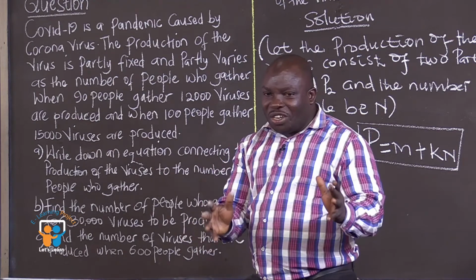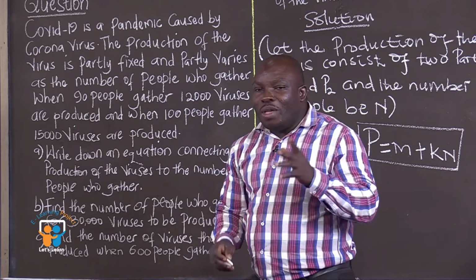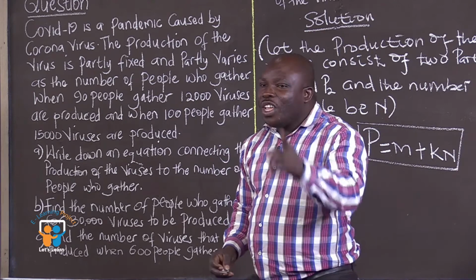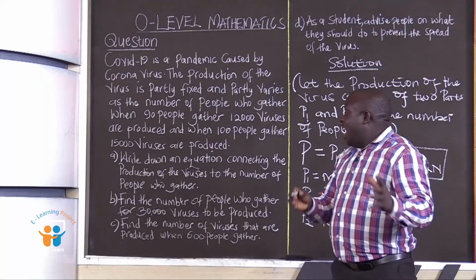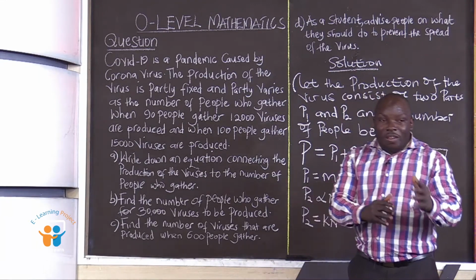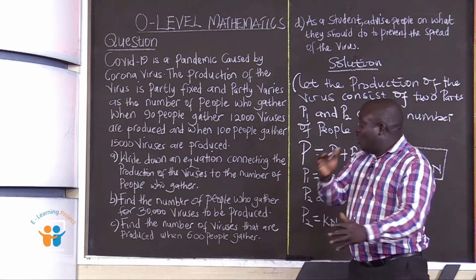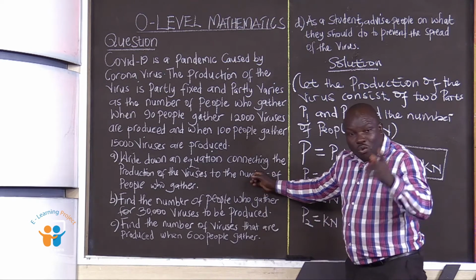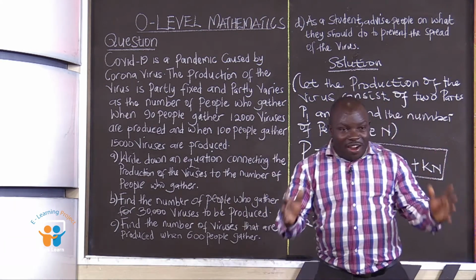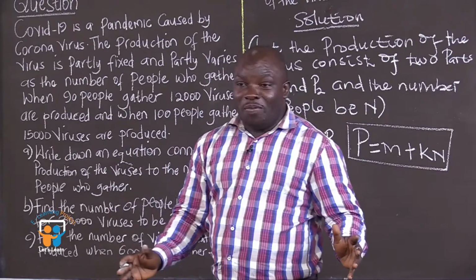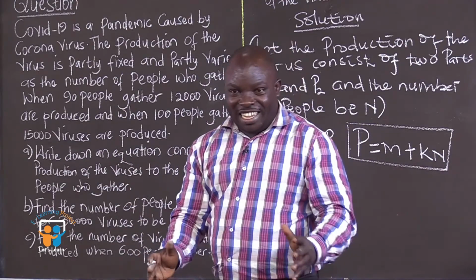In the process, we shall have two equations. After getting those two equations, we shall be moving closer to handling the question which they have given to us.